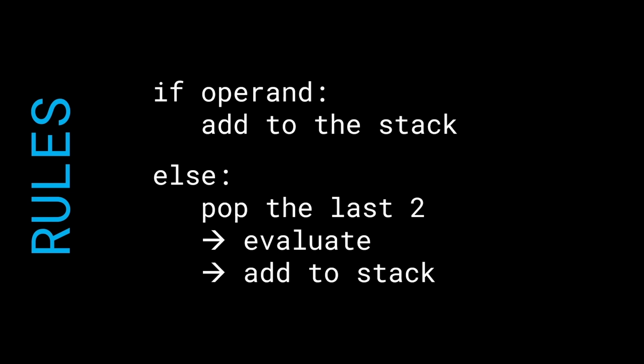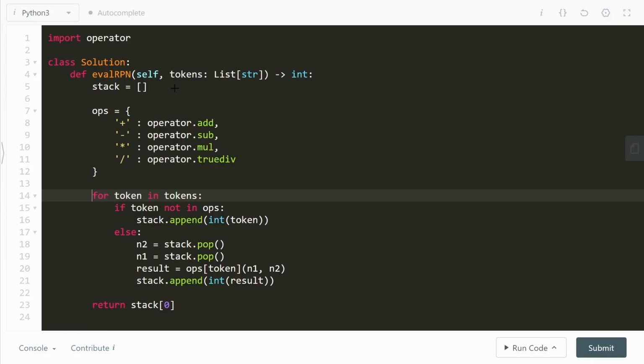We have to first figure out if it's an operand or not. Now we'll say if the token is not in the operators, that is, if the token is not one of the plus, minus, multiplication or division symbols, that means it's an integer value given to us. So we're going to convert that token to an int value and append it to the stack. All right, cool.